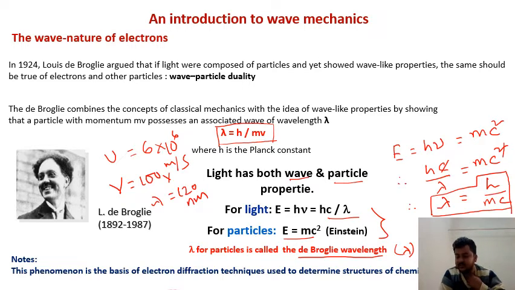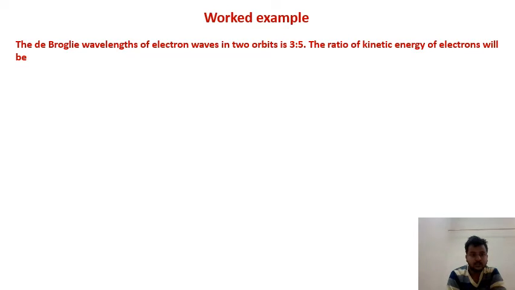Electrons having such an associated wavelength are diffracted as they pass through the crystal, and hence this phenomenon is the basis for the electron diffraction technique used to determine structure of chemical compounds. Now let's try this problem, and you can check the answer after doing it on your own.